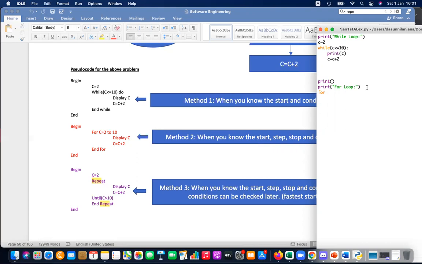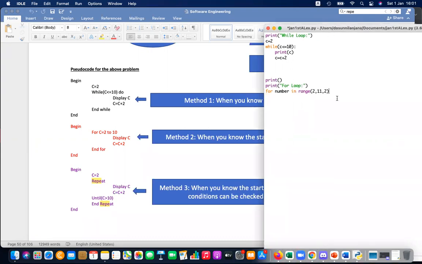For loop is easy. I have to give a variable similar to the previous one. Let's give c again. No need to give c; you can give any valid variable. Even hello is a valid variable. You can say number. For number in range, then you have to tell the starting point, stopping point, let's say 11, and then the stepping point. Starting, stopping, stepping. See how easy that is.